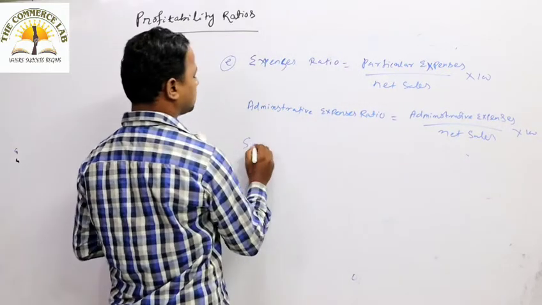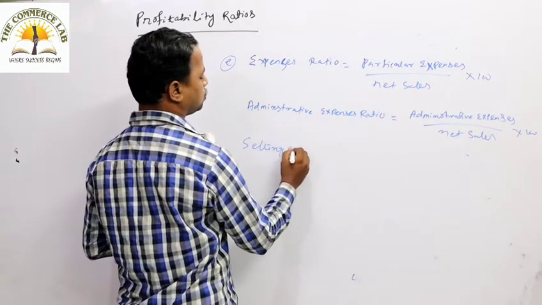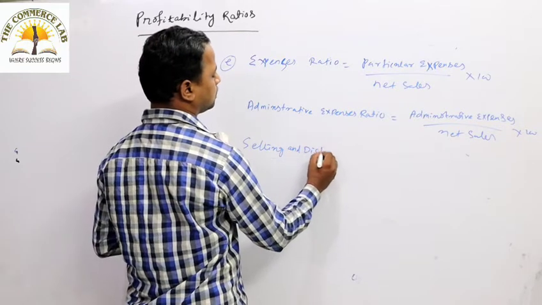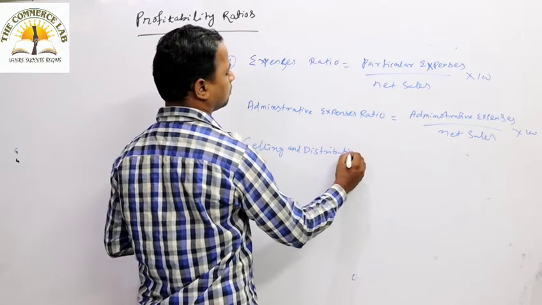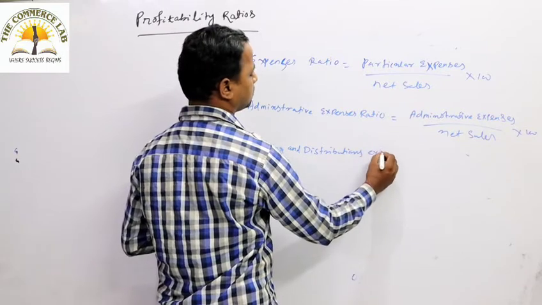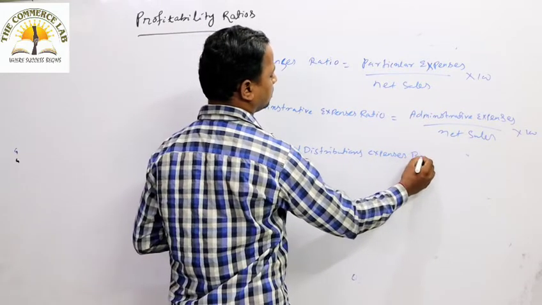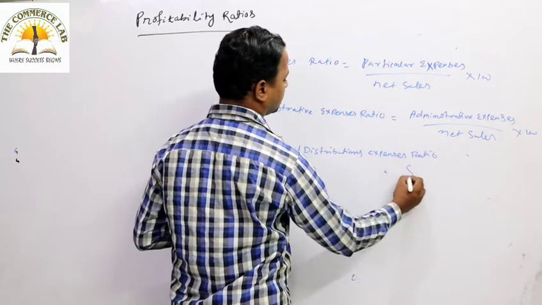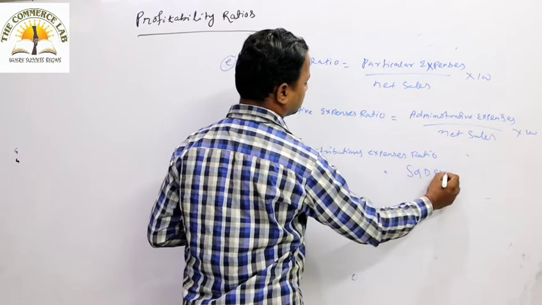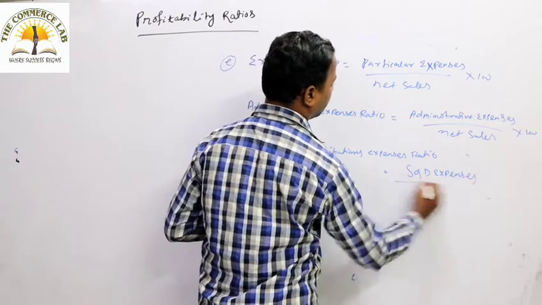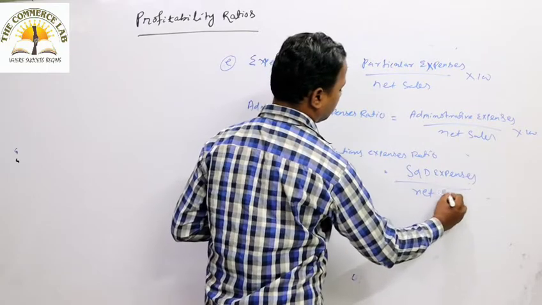Similarly, it may be asked, selling and distribution expenses ratio. So how to calculate this? Selling and distribution expenses divided by net sales into 100.